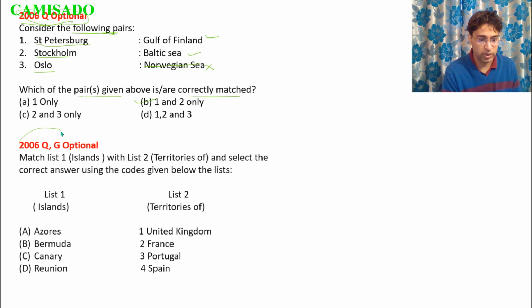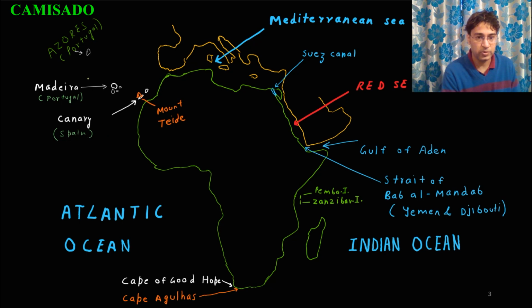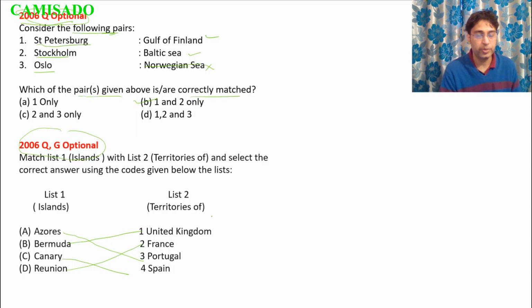Now let us look at this question from 2006. This is also about matching. Azores is a part of Portugal, an overseas territory. Bermuda, United Kingdom; Canary Islands, Spain; and Reunion, France. So let us look at this on the map. This is Azores, these are the Canary Islands, and for the rest, open your own atlas and look at these locations on the map.